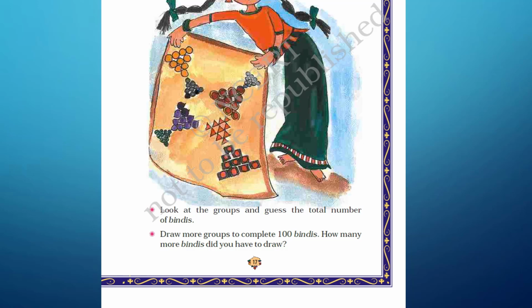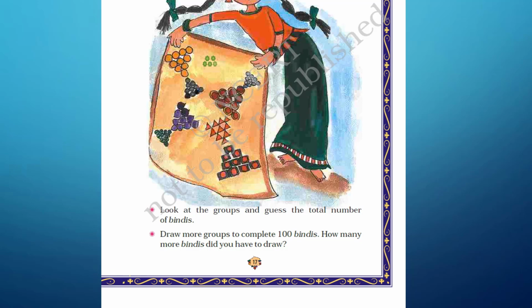Draw more groups to complete 100 bindis. How many more bindis did you have to draw? So here they are asking that we have to make these bindis 100. Till now they are 80. So we have to add 20 more bindis to make them 100. So we have to add 2 more groups which are equal to 20 bindis.